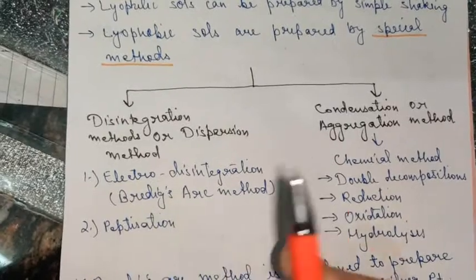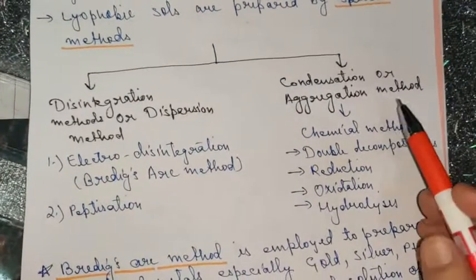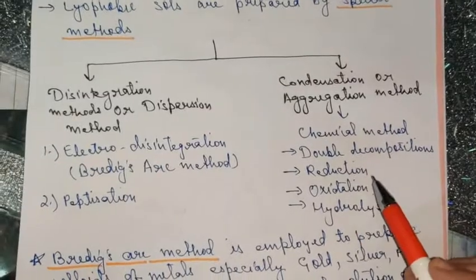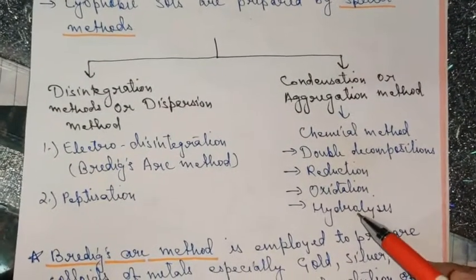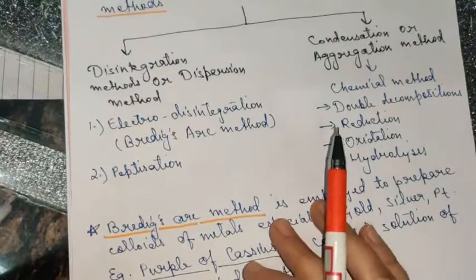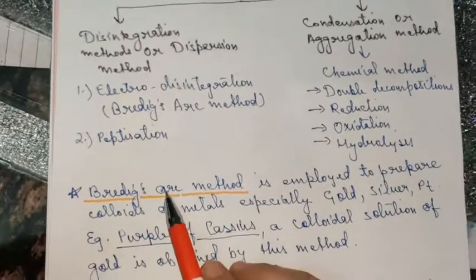Both these methods are very important. The condensation or aggregation method involves chemical methods: double decomposition, reduction, oxidation, and hydrolysis. I'll be discussing each method one by one. So first of all, let us see what is Bredig's Arc method.